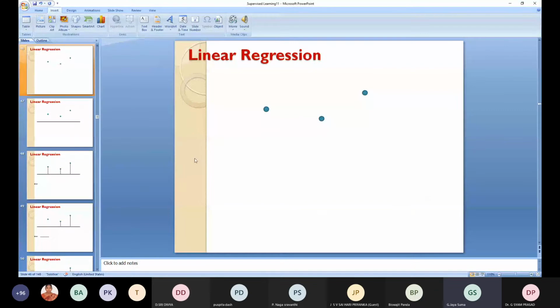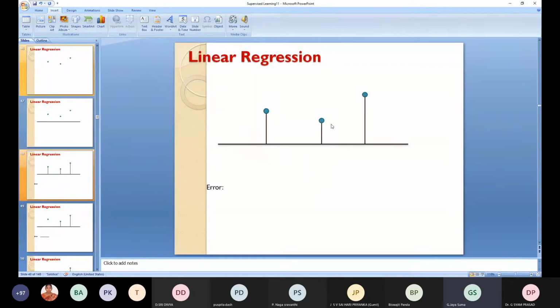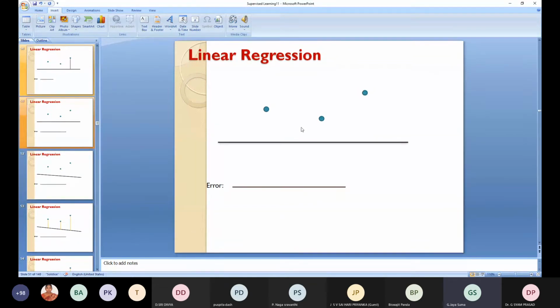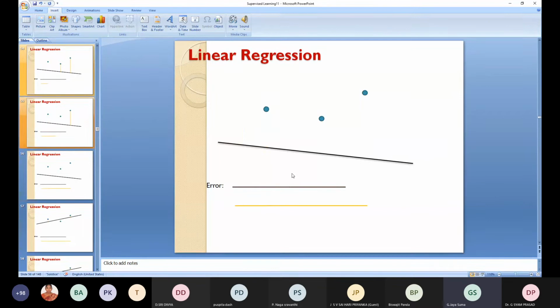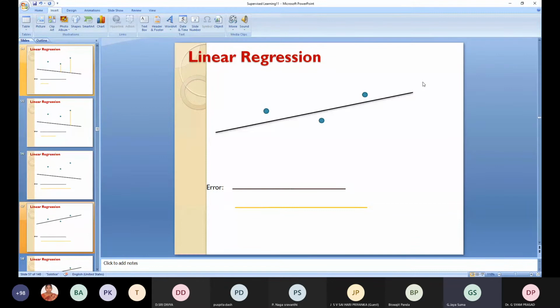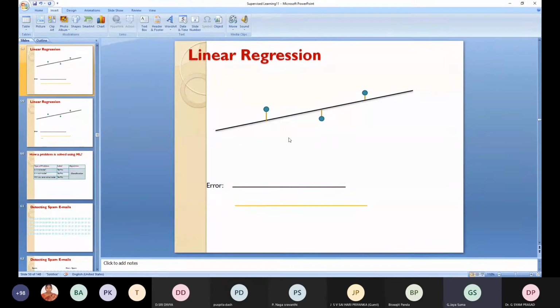So here, what I mean to say in this example, this is the straight line. Here you have points. In order to find out the error between these points and the straight line, you will be measuring like this. The black lines tell the error between these 3 points. If the line position is changed like this, you will be estimating with yellow lines, and it is giving an error of this much. Next, if we change the straight line, then the error is this much.